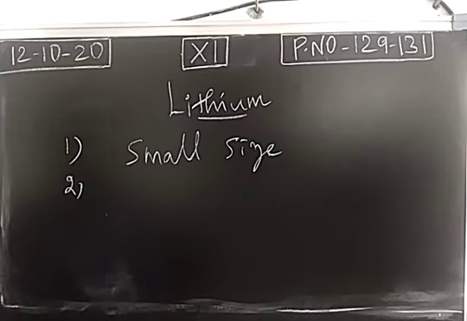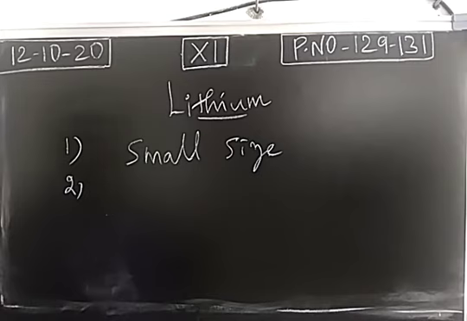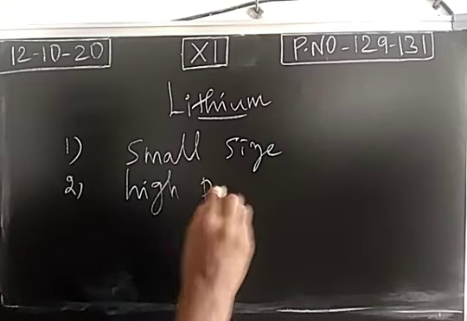Polarization is responsible for covalent character in ionic bond. Since lithium forms an ionic compound, this will lead to polarization. So due to polarizing power of lithium, covalent character will be introduced in the ionic bond between lithium and other atoms. So it has high polarizing power.